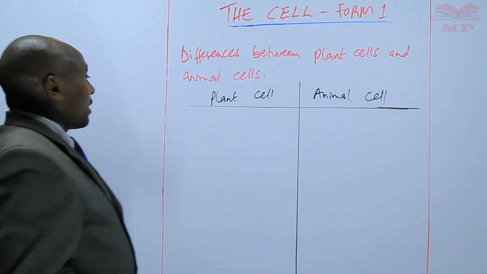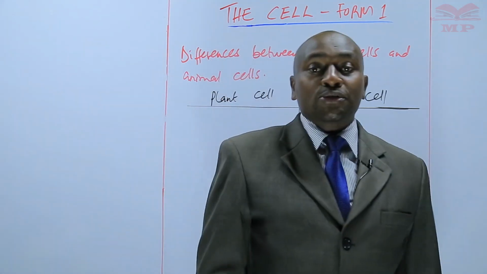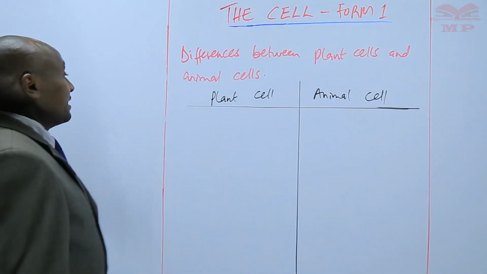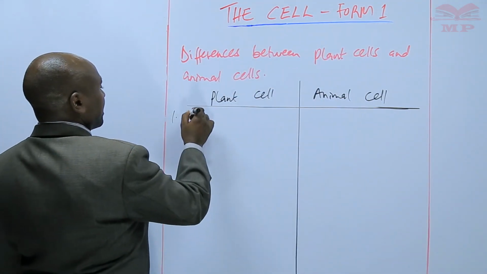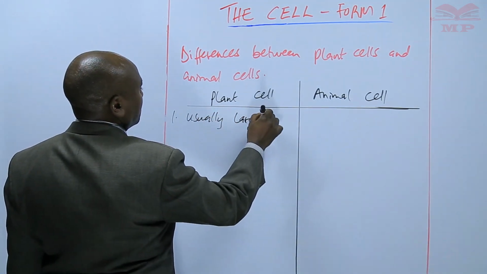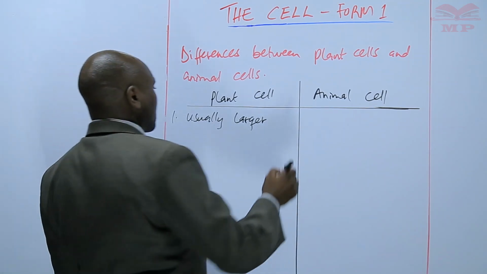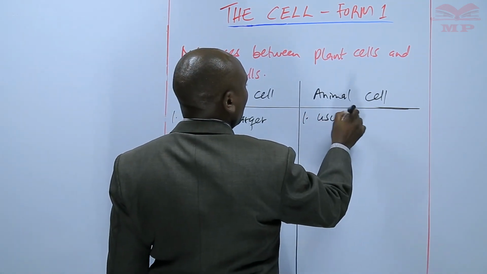So, one of the differences between a plant cell and an animal cell is in terms of the size, in that a plant cell is usually larger compared to the animal cell. So the animal cell is usually smaller.